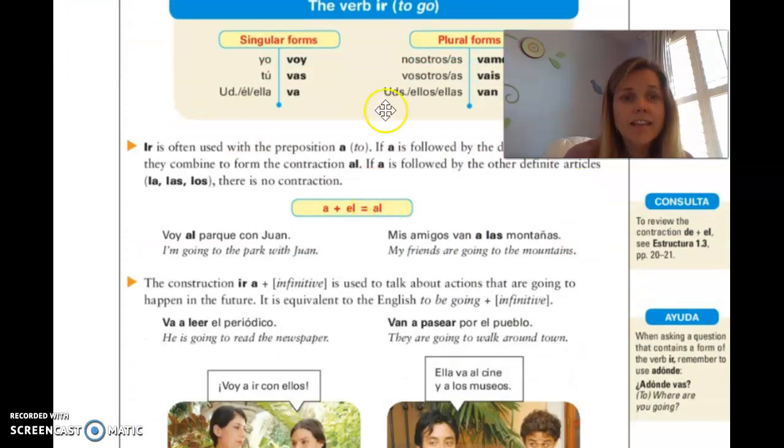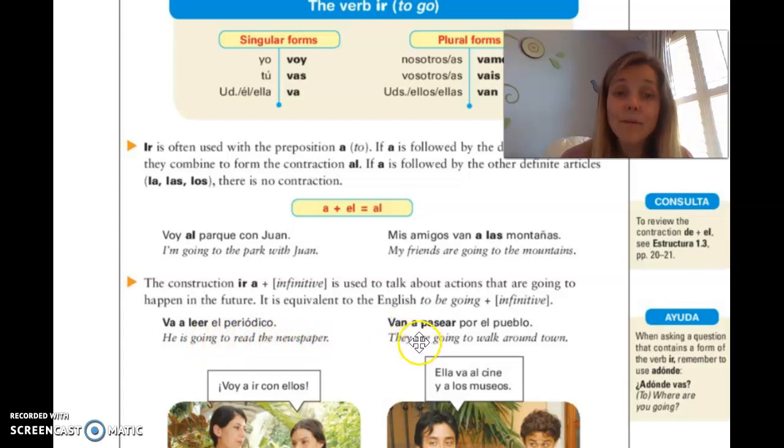All right. The next bullet point I'm going to point out is the construction of ir plus a plus infinitive. It talks about actions that are going to take place in the future. So this is a very widely used construction, grammatically speaking, in Spanish. This way you don't even have to use the future tense. All you need to know is how to conjugate the verb ir, to go, and you're going to say something that occurs in the future. For instance, va a leer el periódico. I'm going to read the book. Or the newspaper rather, excuse me.